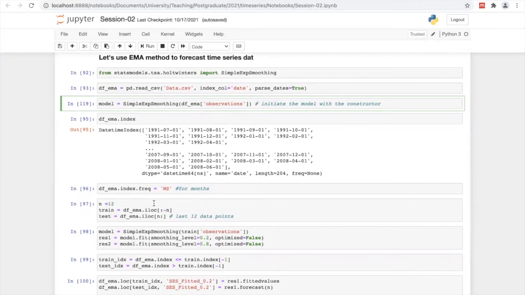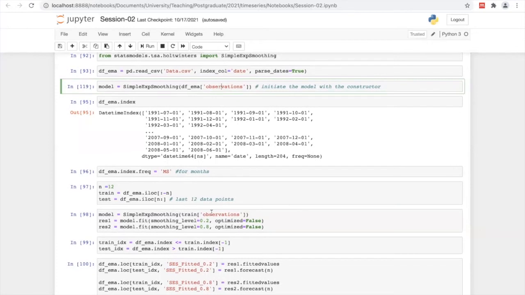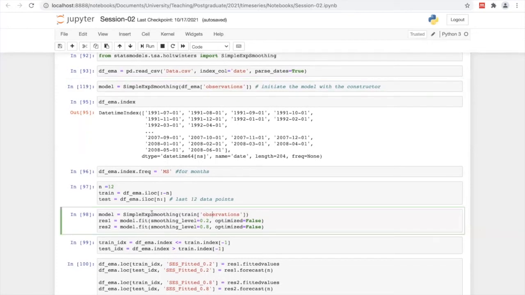In this cell, n means I'm going to forecast the next 12 months, because my frequency is months. Then I divide my data set into two parts, training and test, right?